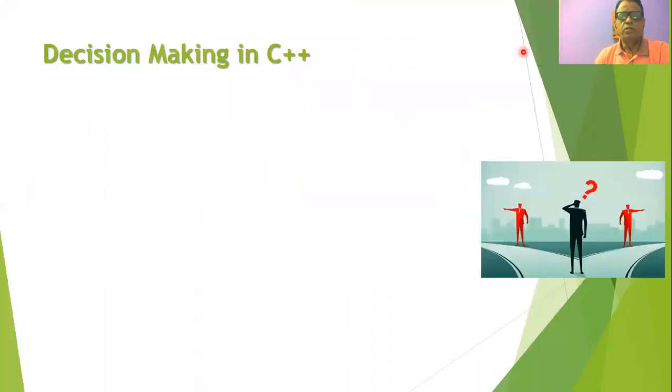So let us start the session with the question: what do we mean by decision making in C++? In real life, we always need to make a decision regarding which path to opt. Say, for example, you have studied up to class 10 and now you want to decide whether to go for the study of science or non-science subjects. So in real life, we always make a decision and act accordingly.